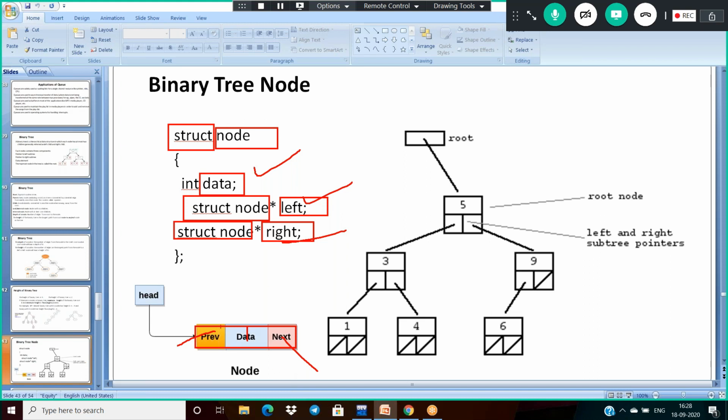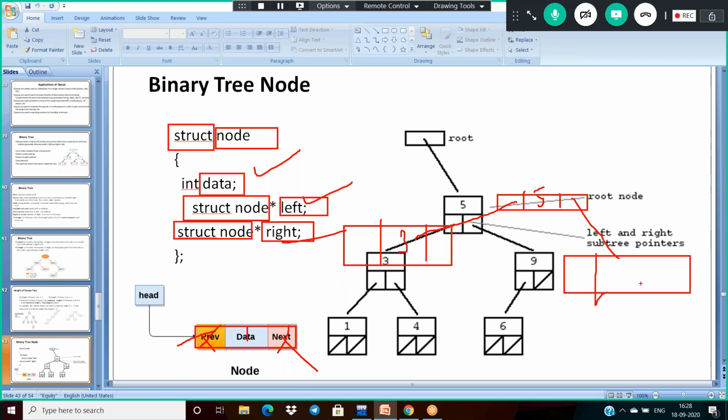Okay, it is left and right here. Okay, it is left and it is right. Observe in this case, suppose the root is 5, and it has a left pointer and a right pointer. The left pointer is connected to 3, and the right pointer is connected to some data, 9.